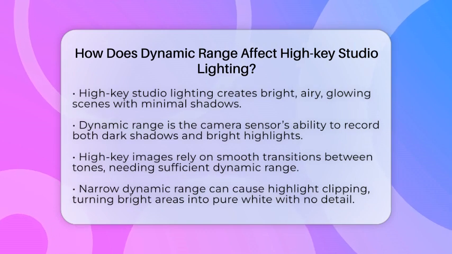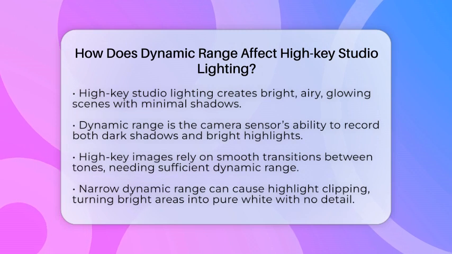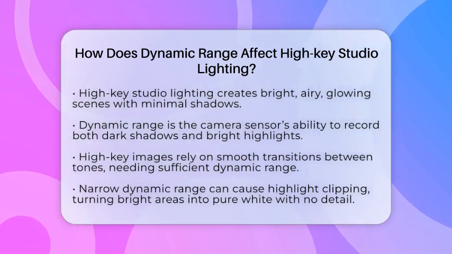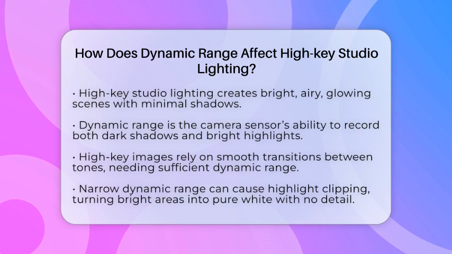Dynamic range is the camera sensor's capacity to record the darkest shadows and the brightest highlights in a shot. When you set up high-key lighting, you aim for a scene filled with light tones and very few shadows. This means the scene is intentionally bright and evenly lit.